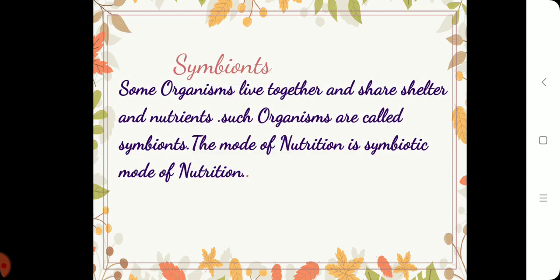We are going to study about symbionts. Some organisms live together and share shelter and nutrients. Such organisms are called symbionts. The mode of nutrition is symbiotic mode of nutrition. In this symbiosis process, organisms live together and they help each other. Both sides get help. That's why they live together, and this is also called mutualism, symbiosis or mutualism. With the help of examples, it will be clear for you.